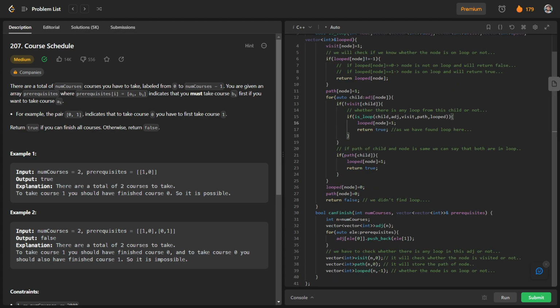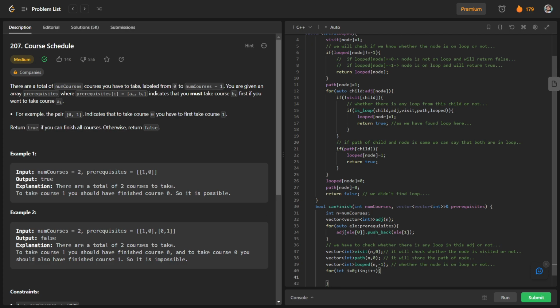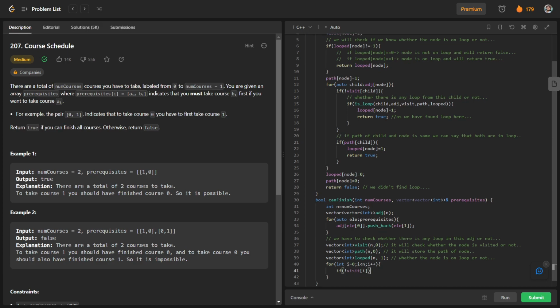So let us iterate over all the non-visited nodes, and we'll check whether there is a loop corresponding to them or not. So we will iterate over all the nodes, and if not visit of i, we will check whether there is any kind of loop or not.